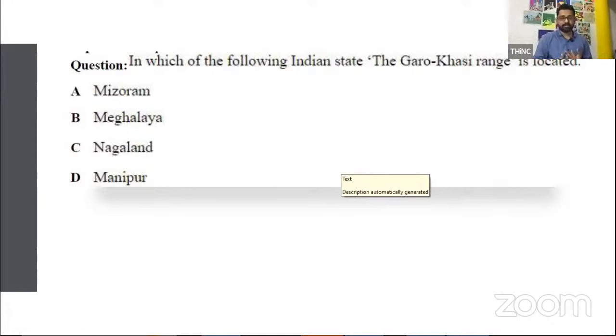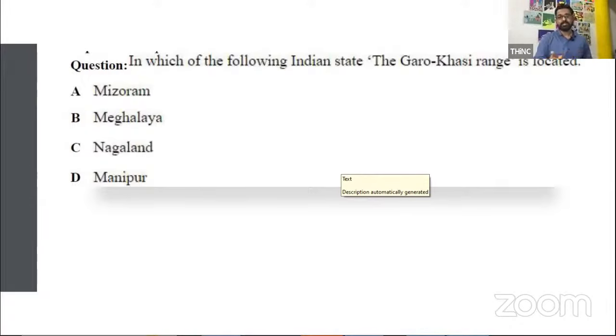What are the other things that Meghalaya is famous for? Have you heard of the area in India wherein you get the highest annual rainfall? Yes, B is the correct answer. Meghalaya is the right answer. Where exactly, which village do you find the maximum amount of rainfall? It's Mawsynram. Earlier it was Cherrapunji. Now it's Mawsynram in Meghalaya. Yes, Ramito, correct.